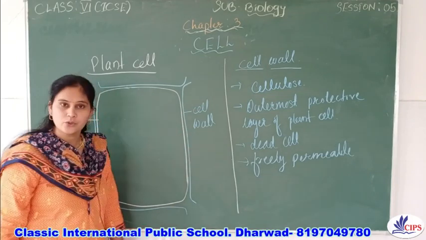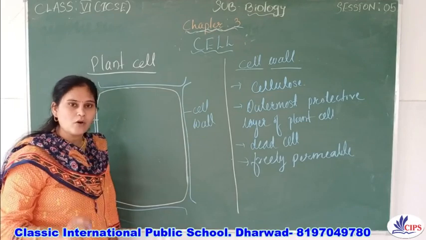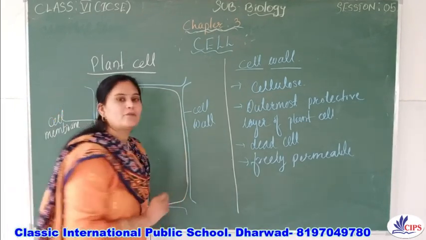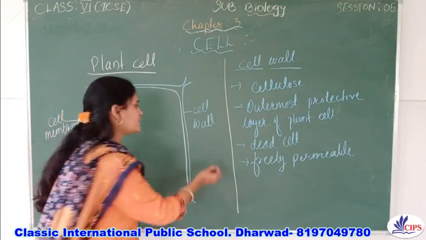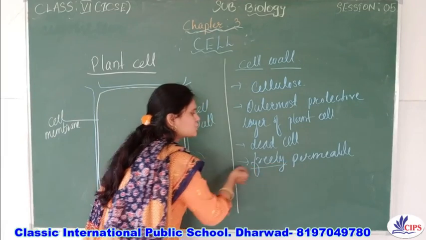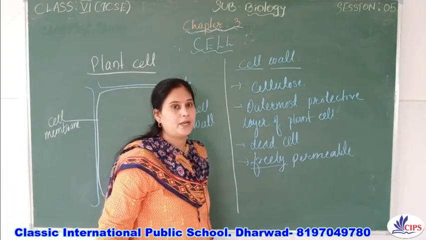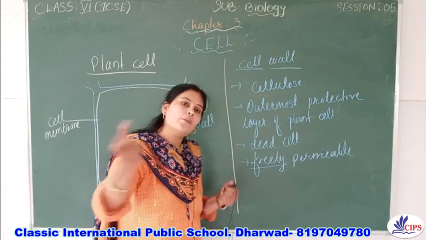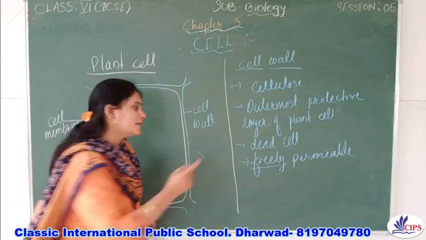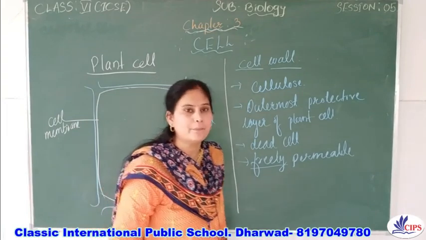So outer to the cell membrane, what is present in the plant cell? A cell wall, and this cell wall is made up of cellulose and dead cells, and it is a freely permeable membrane. The name itself suggests what it means. A freely permeable membrane allows all the substances to pass into the cell. That's why it is called a freely permeable membrane.